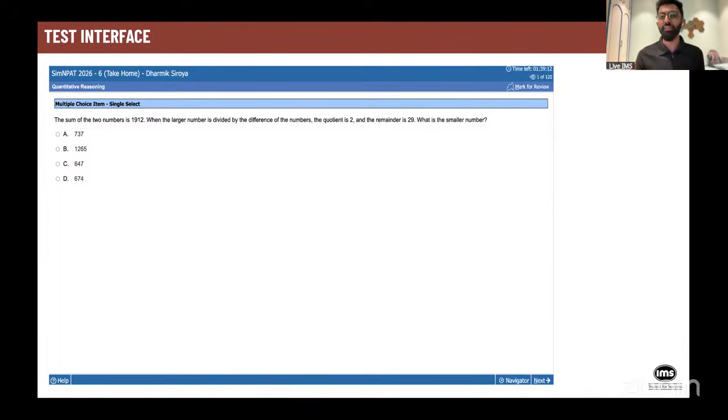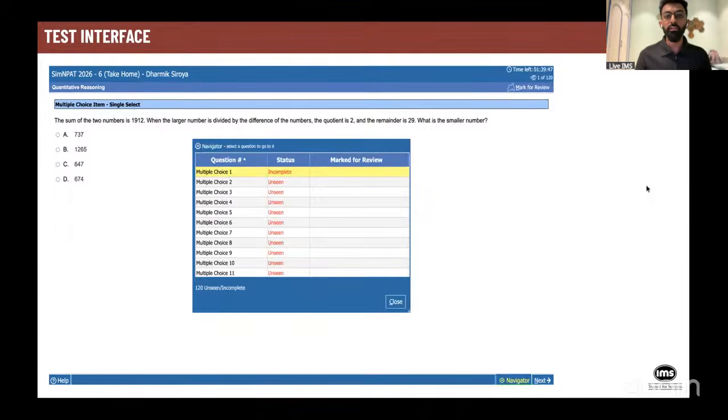On the top, you can see what is the time left, the question number. Now, on the bottom, you can see something called the navigator. Once you click on this navigator, there will be a pop-up. The moment you open this pop-up, you can see all 120 questions. You can scroll through them and you can go to any particular question.